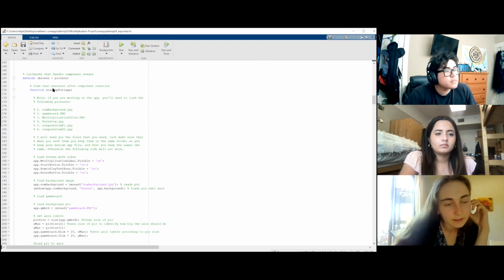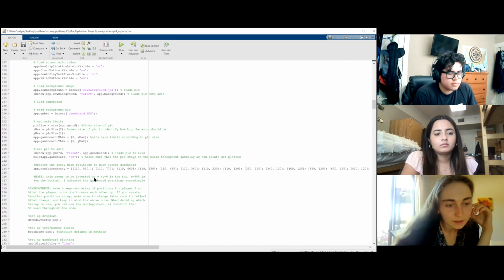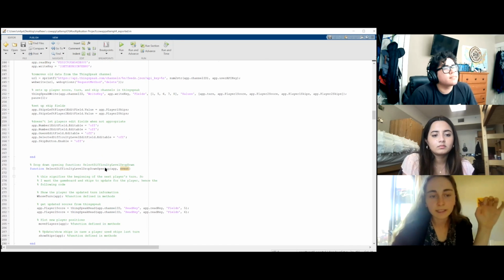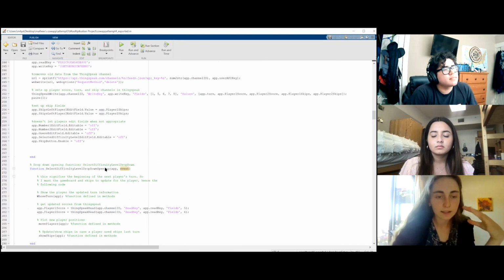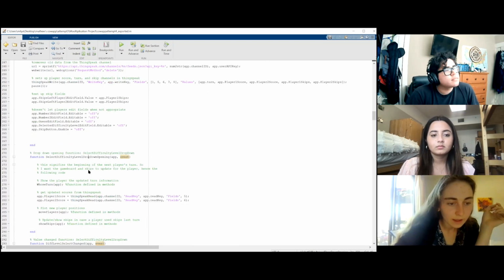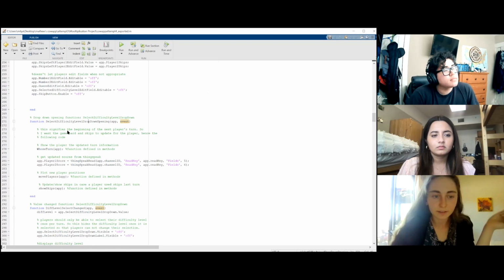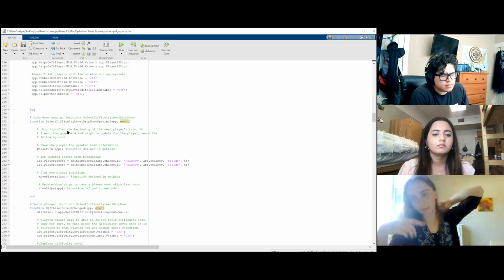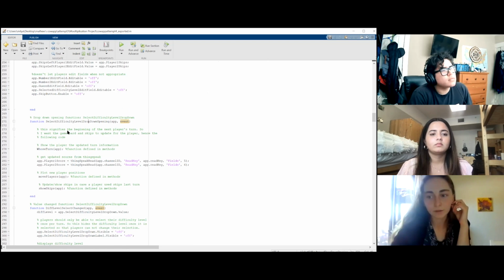So when the game is opened, it basically just fills in all the fields that need to be filled in. It loads all the images, and there's certain buttons that can only be pressed at certain times in the game. So it sets all of that so that players can only edit it when it's appropriate. Then, as we showed earlier, when players select the difficulty level, the game accesses all the information that's the most current in ThinkSpeak and updates the entire board for the player.